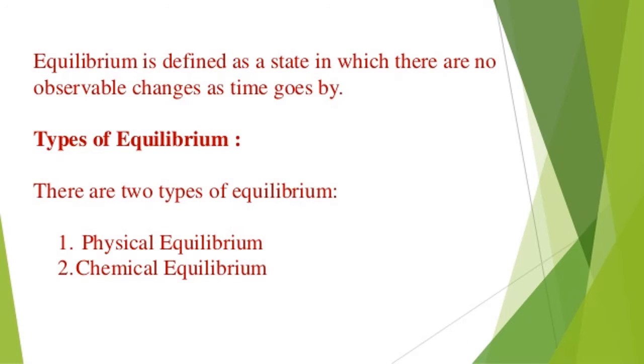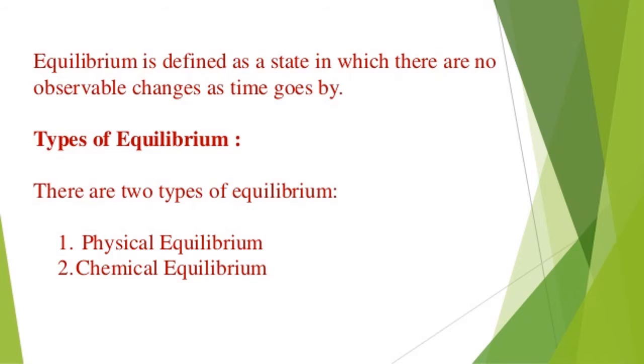Now, with respect to chemical equilibrium, there are two types. One is physical equilibrium, the other is chemical equilibrium. In physical equilibrium, we worry about the phase transformation, state changing: solid becoming liquid, liquid becoming gas, or gas becoming solid. So only the state is changing. Only from the outside appearance can we see the state changes. Those all come under physical equilibrium.